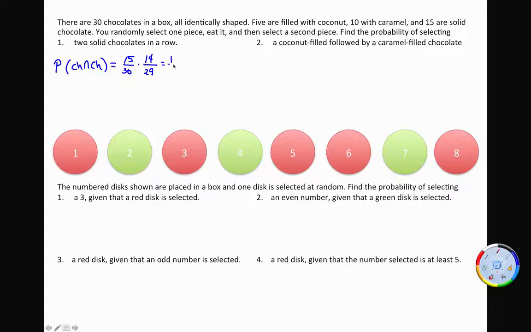So let's change these probabilities. Let's simplify that one to 1/2. And then that makes this easily simplified. 7 out of 29.